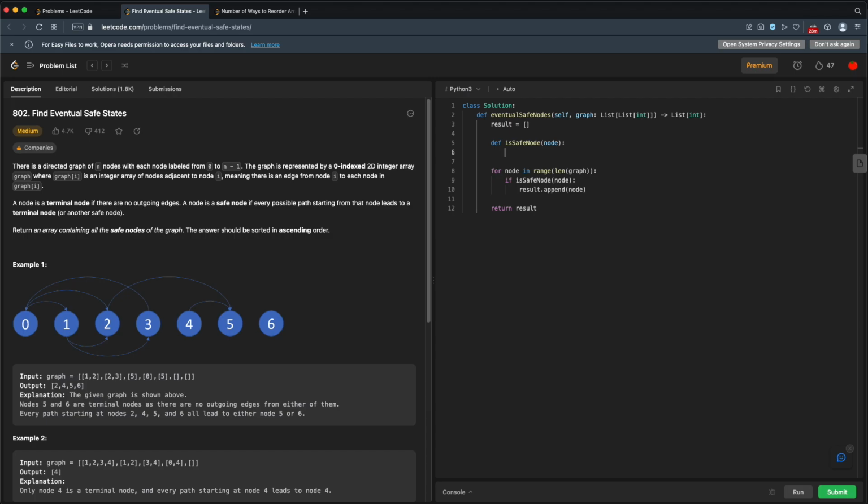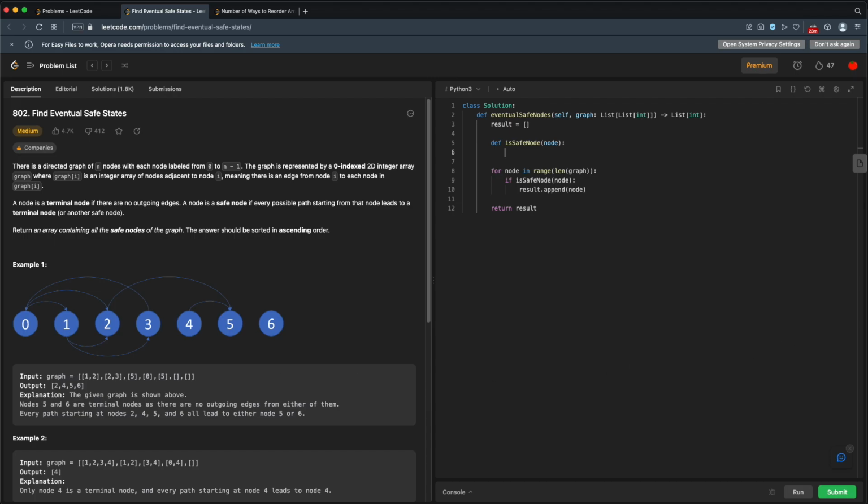So how do we determine if something is a safe node? Let's break this down. This will probably be a recursive function, because what we need to do is look at this node and all the nodes it's connected to. If this node is a safe node, we can return true. If this node is not a safe node, or if we don't know if it's a safe node, then we have to look at all the nodes that it's connected to. If all the nodes that it's connected to are safe nodes, then we can return true. If one of the nodes that it's connected to is not a safe node, then we have to return false.